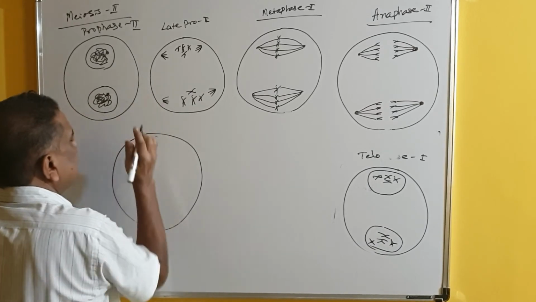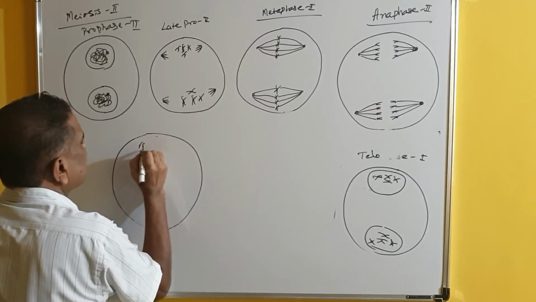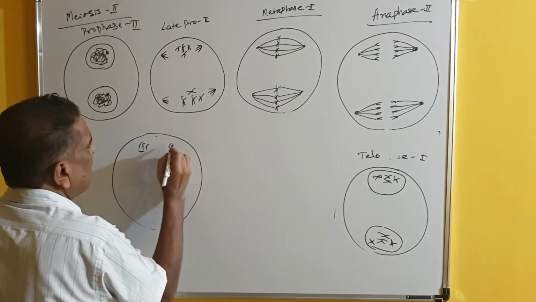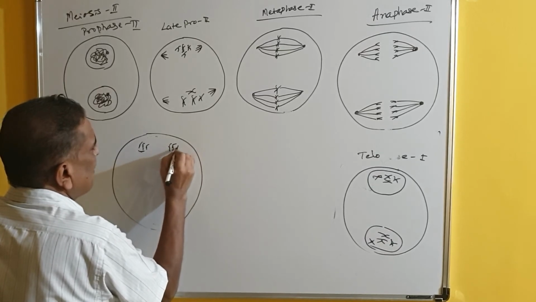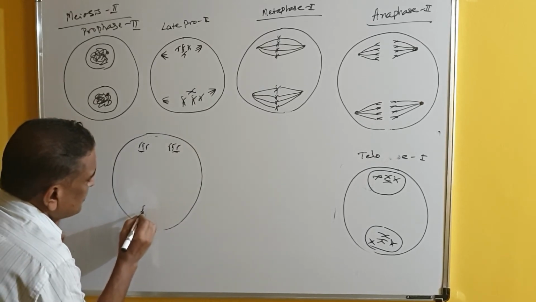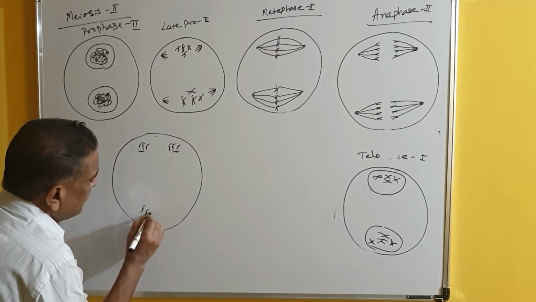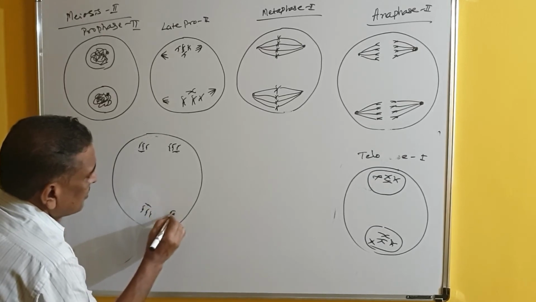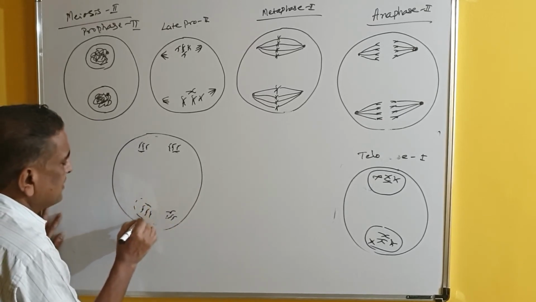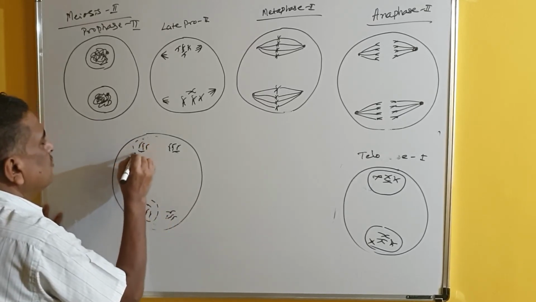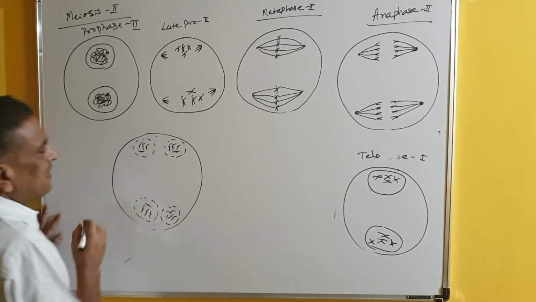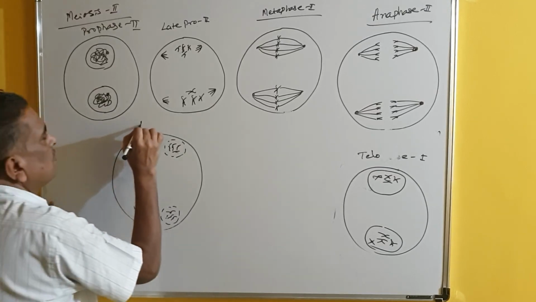I am telling you, the chromatids have reached the opposite poles, because only one arm is present here. So this is the chromatid, this is the chromatid, this is the chromatid here. Like this, the chromatids have reached the opposite poles, and around this, the nuclear envelope starts reappearing once again. So this is the beginning of telophase 2.